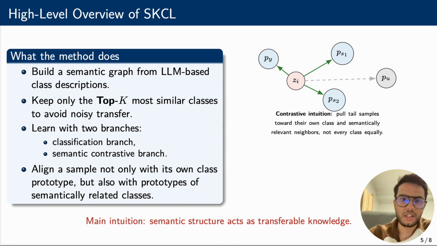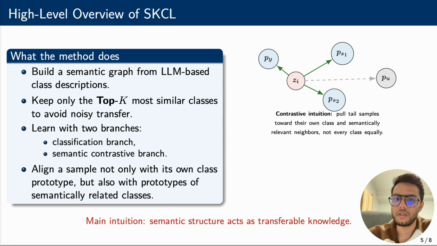Now, once we get the semantic graph, the method injects that knowledge into the representation learning. This is the SKCL part, also called semantic knowledge-driven contrastive learning. At a high level, the model keeps only the top k most similar classes for each class, which is important because too much prior knowledge generally introduces noisy or misleading behavior. The framework has two components, a standard classification branch and a semantic contrastive branch.